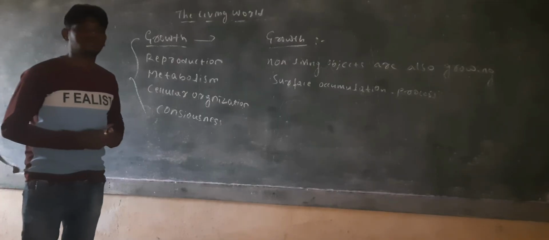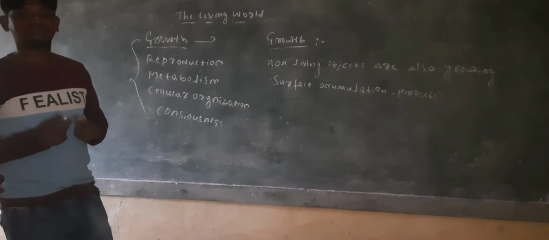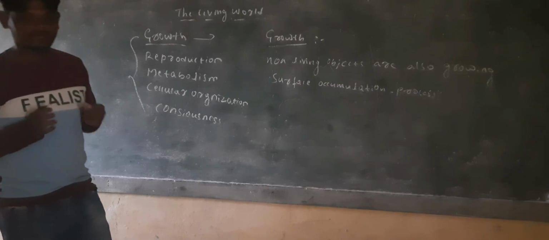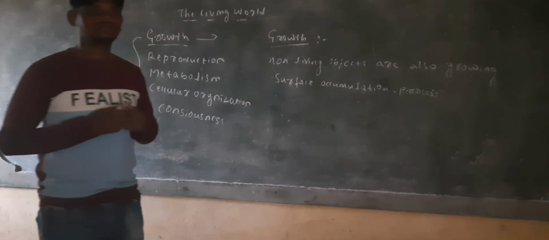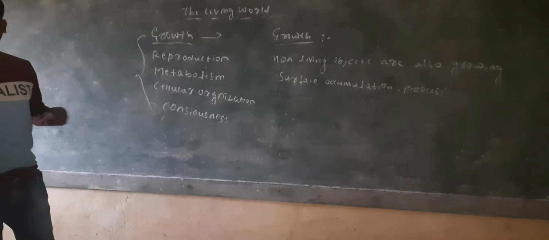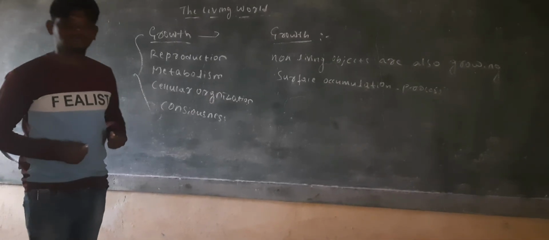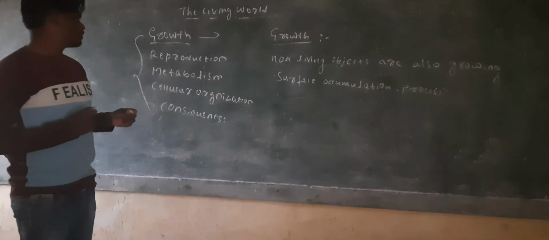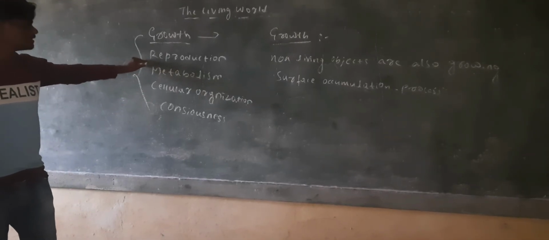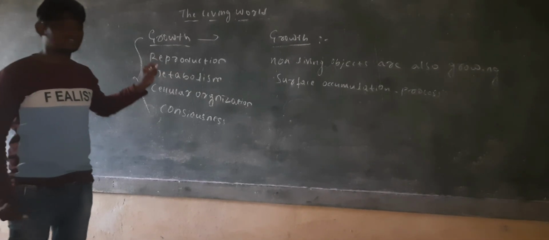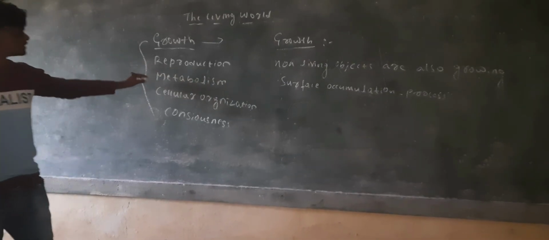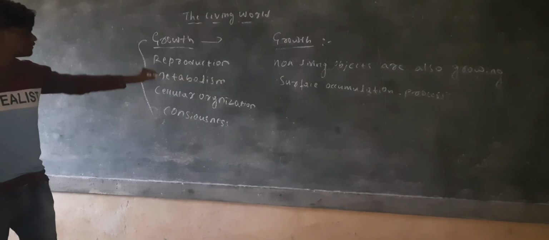Infertile couples, honeybees and mules are sterile; they are not fertile. We still consider them living beings, but they are sterile. So reproduction is not a definite defining feature of living organisms.